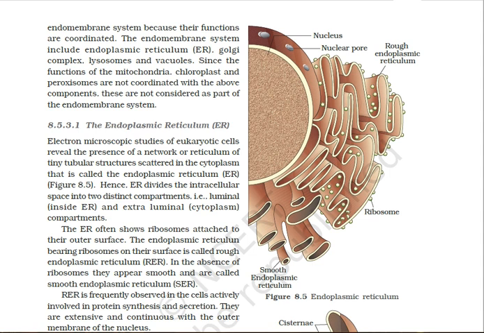Rough endoplasmic reticulum is represented by RER. It is characterized by the presence of ribosomes on the surface, therefore chiefly found in those cells which are actively engaged in protein synthesis. RER is particularly well developed in the basophilic region of the cytoplasm, which is termed ergastoplasm.